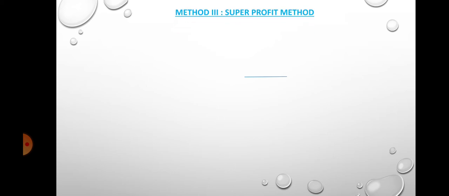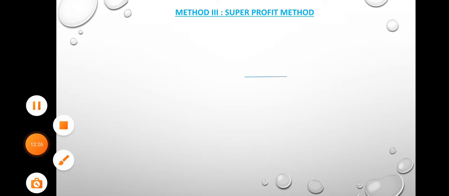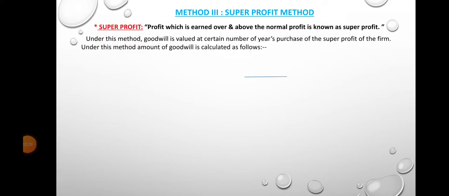Third method, super profit method. Super profit which is earned over and above the normal profit is known as super profit. Under this method, goodwill is valued at a certain number of years' purchase of the super profit of the firm. Under this method, the amount of goodwill is calculated as follows.